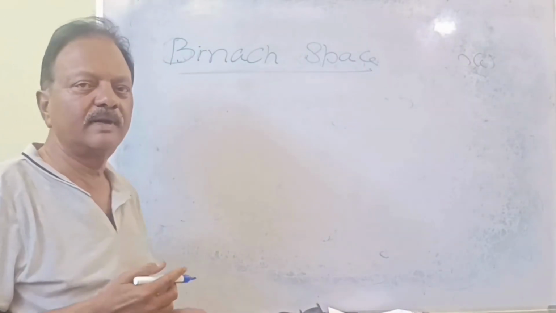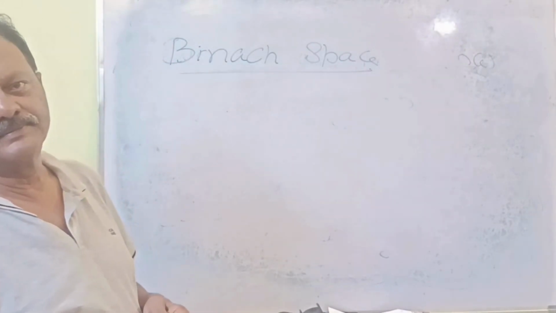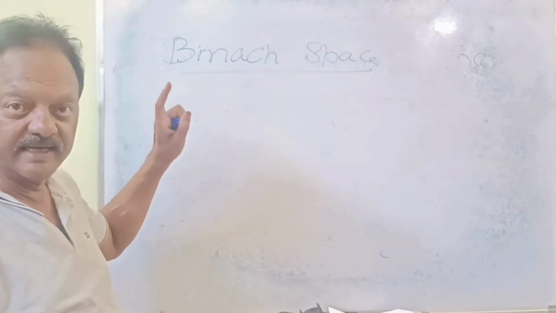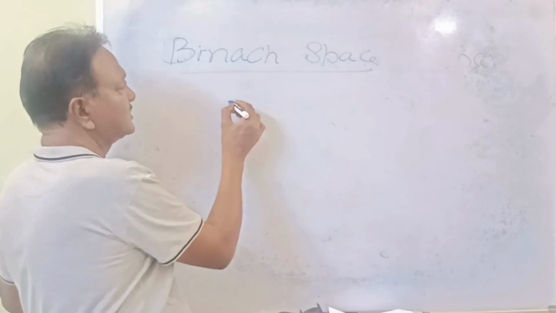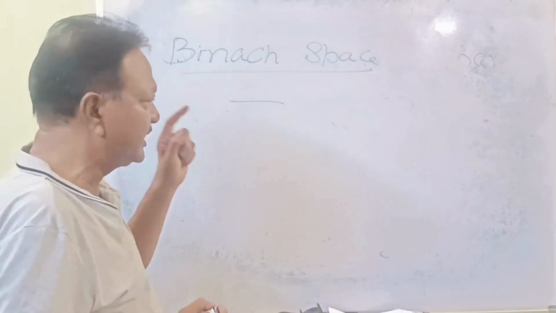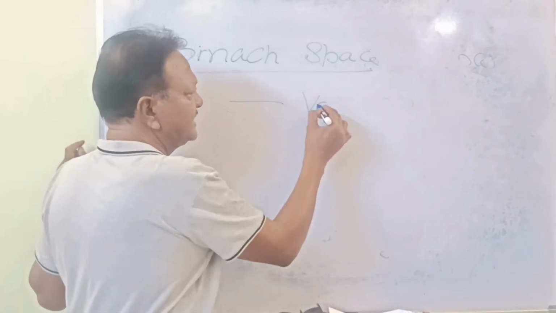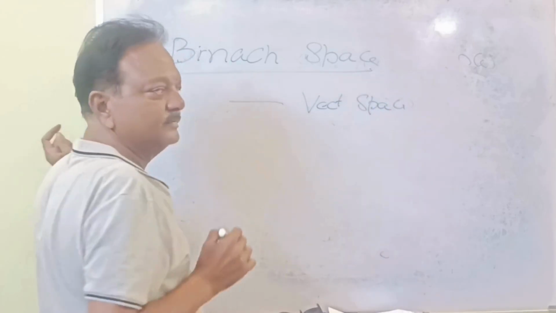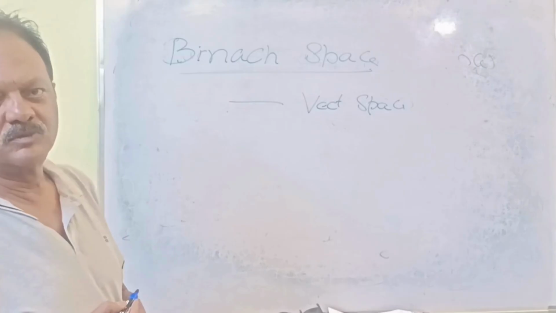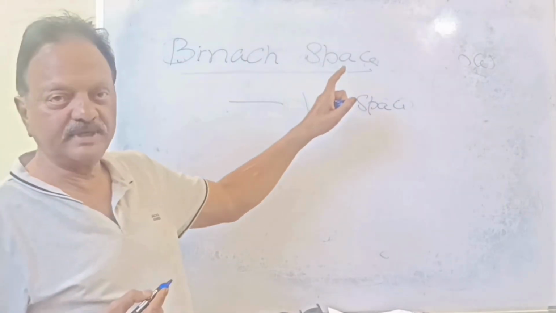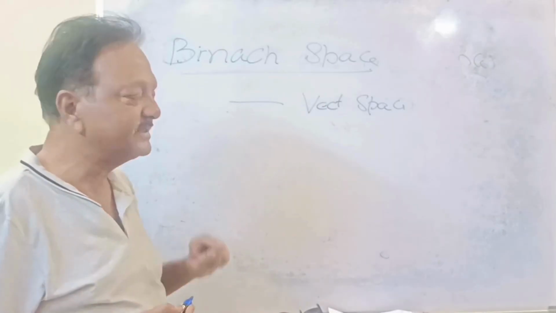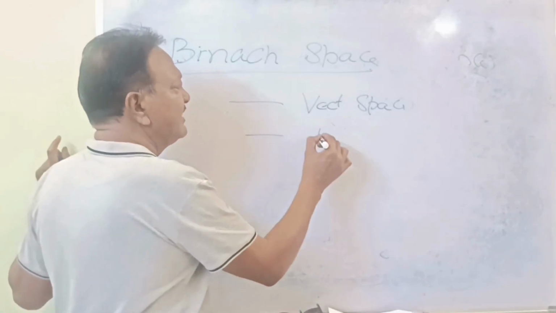It is also for the length of the vector only. To find it, it must contain certain quantities. First of all, you should have a vector space to find the length of the Banach space. See, first you should have a vector space, and it should have a norm.